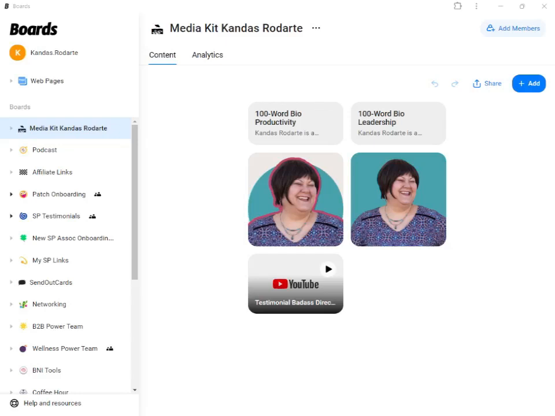I use a tool called Boards. It is an app on your phone, iPhone, Android phone, or even your desktop, which is what we are looking at right now. I use this app every single day to share a myriad of things with different people via text message, instant messenger, LinkedIn Messenger, and even email. So I'm just going to quickly run through what Boards looks like on the inside.